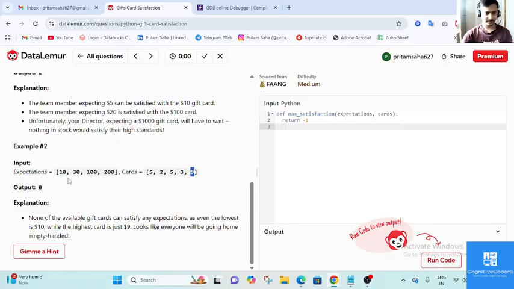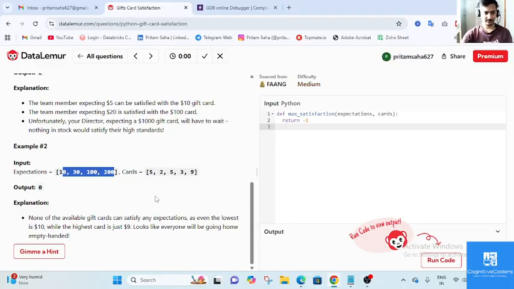So when we compare these two, we'll get zero only. The lowest expectation is $10, but the highest card value is lower than it, so it gives you a direct zero. No expectation will be satisfied with these card values.